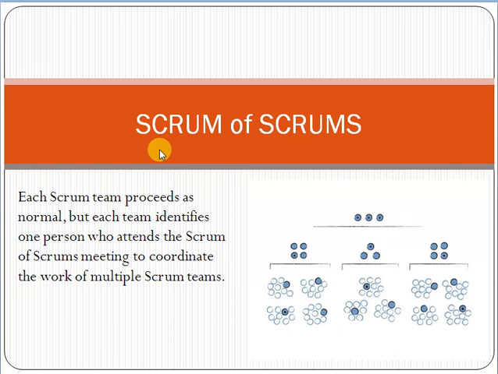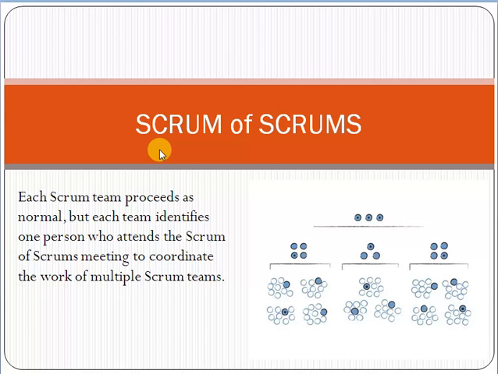This topic came up when we are implementing Scrum for enterprise level software, an enterprise level project. For example, many teams are working on different modules in large scale projects. When we talk about large scale projects, this topic, Scrum of Scrums, comes to mind.